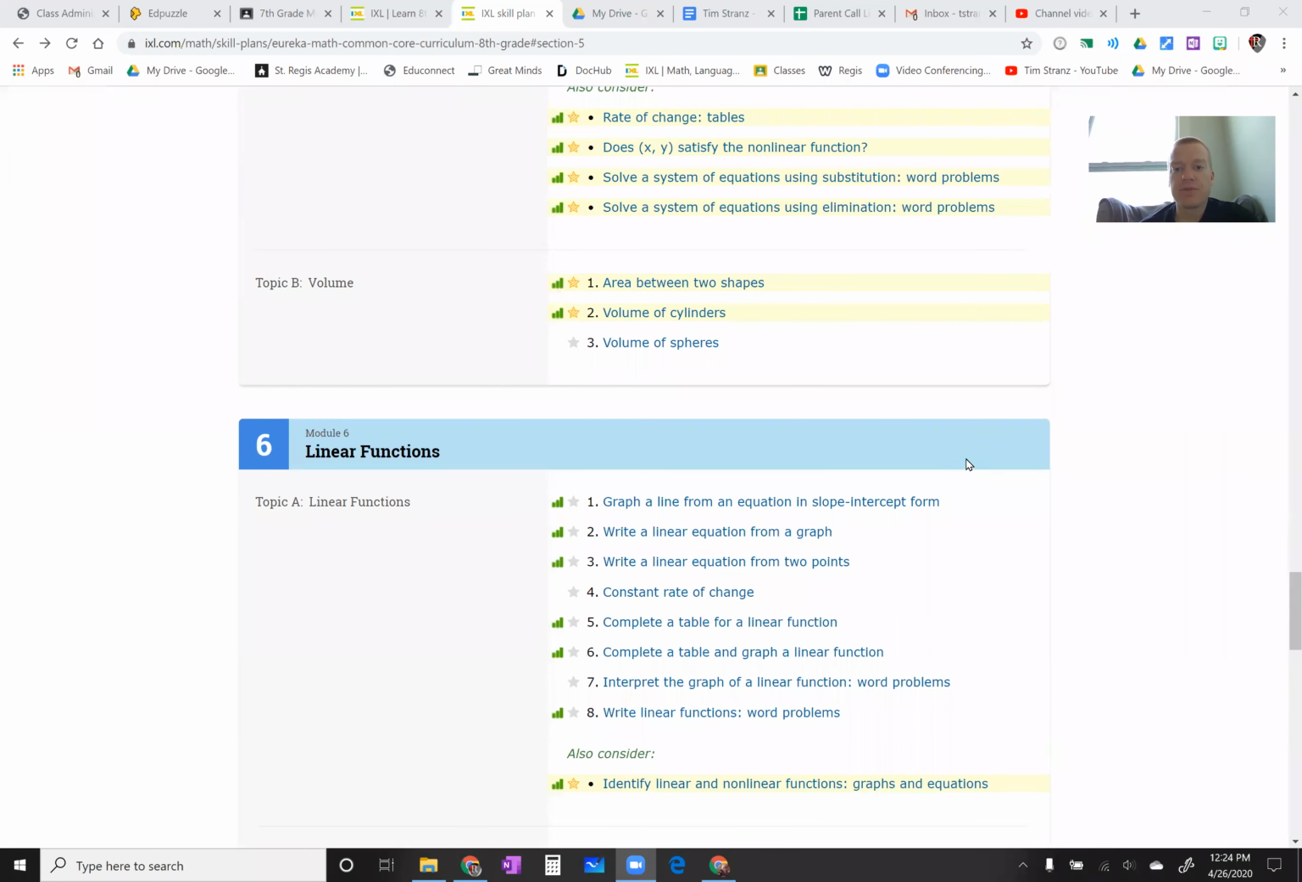Let me show you what we're going to be completing today. Today's very similar to what we were doing the other day. We were doing volume of cylinders. So today we're just going to do volume of spheres. Very simple. You will need to write down the equation though.